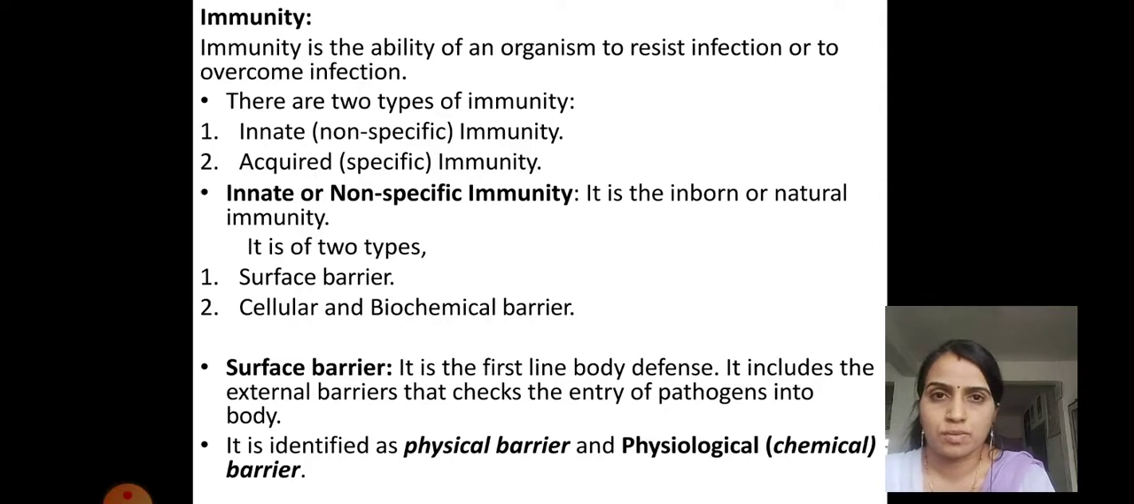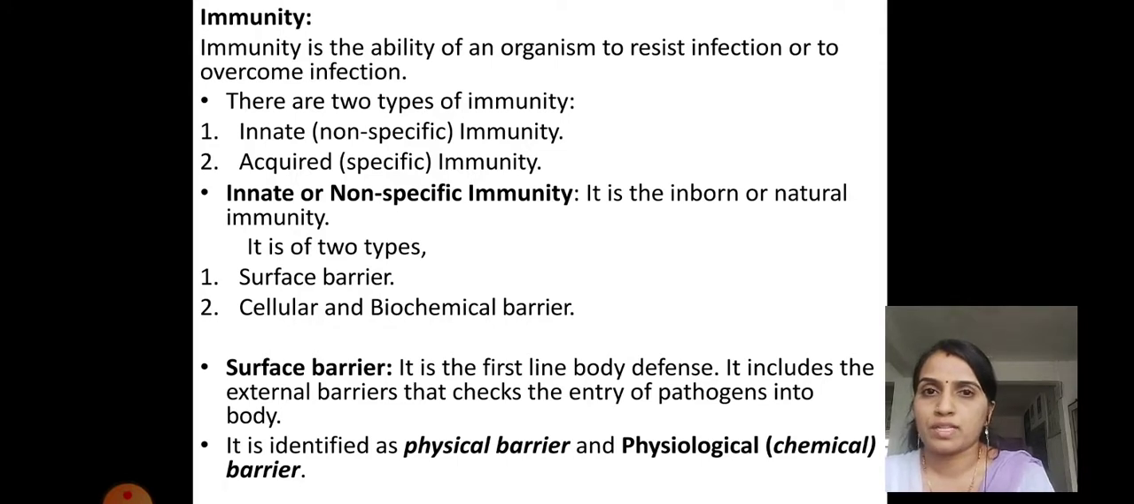There are two types of immunity. One is innate, non-specific immunity, and the other is acquired immunity. The first one, innate immunity or non-specific immunity, is inborn or natural immunity which we have from our birth. Before birth, while our body is developing in the mother, we get some amount of immunity and resistance power, and that is our innate immunity. After birth, the body can start resisting the pathogens. This ability of the body is called innate immunity or non-specific immunity.